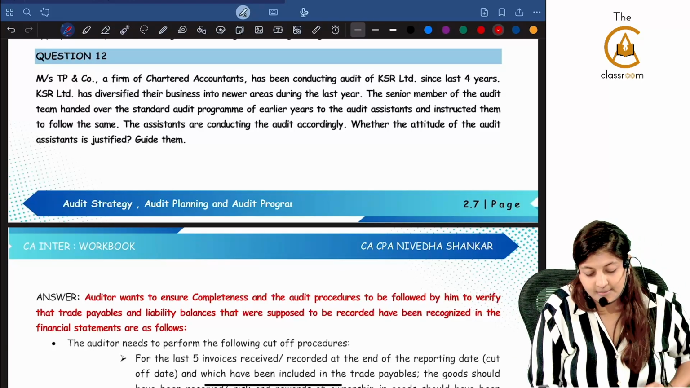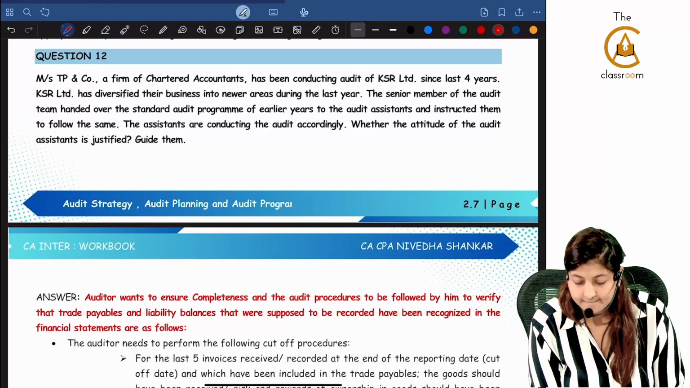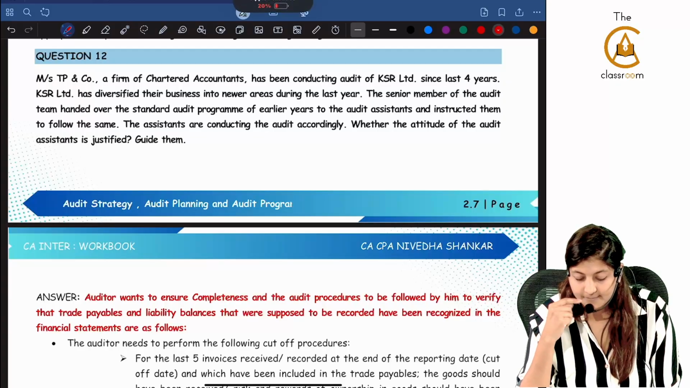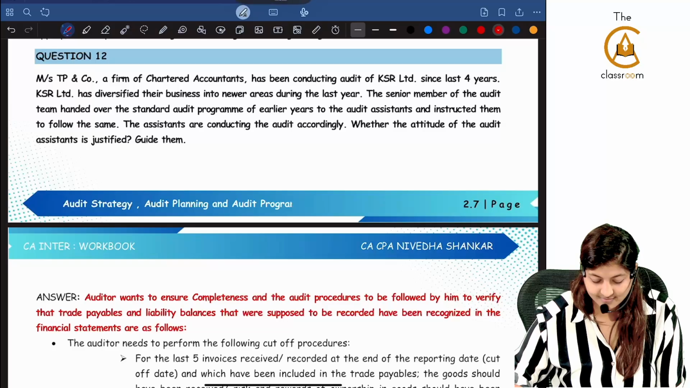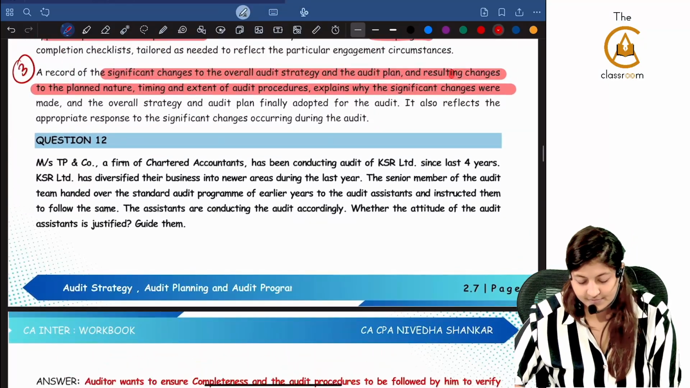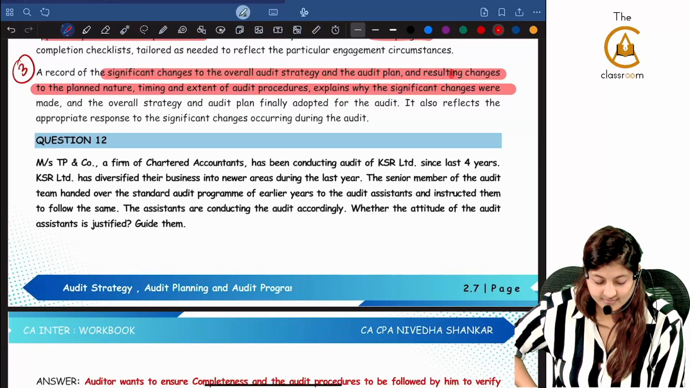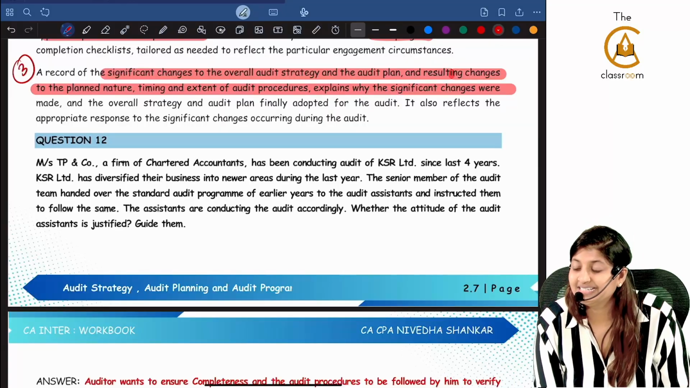Messrs. TP and Co., a firm of chartered accountants, has been conducting the audit of KSR Limited for the last 4 years. KSR Limited has diversified their business into newer areas during the last year. The senior member of the audit team handed over the standard audit program of earlier years to the audit assistants and instructed them to follow the same. The assistants are conducting the audit accordingly. Whether the attitude of the audit assistants is justified, guide them.